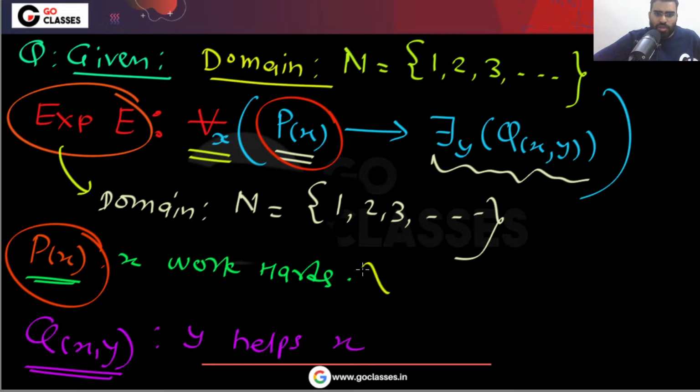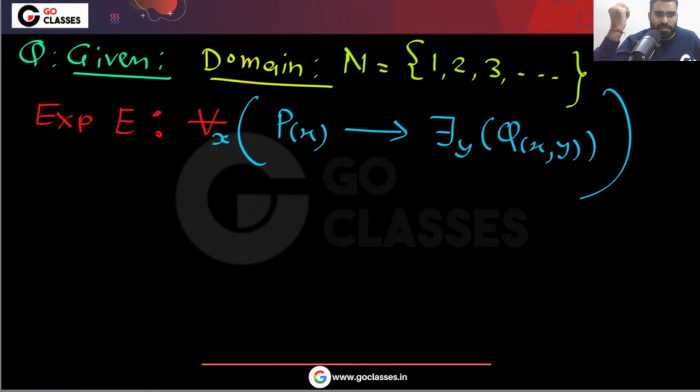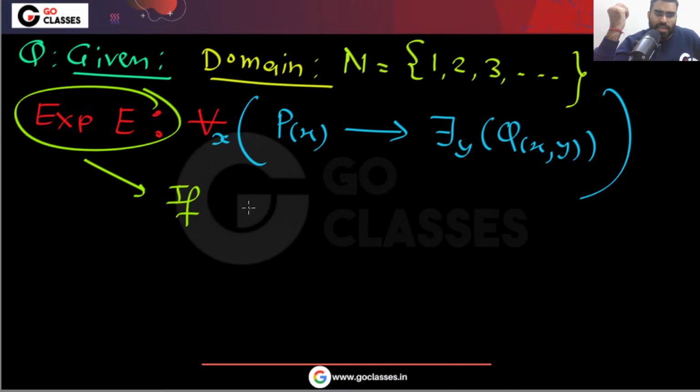Okay, so let's assume this Qxy means Y helps X, something like that. So you can understand it like this. What this expression is basically saying is that for everyone, if any element has a property, for example, let's assume this is your domain. If A has property P, then